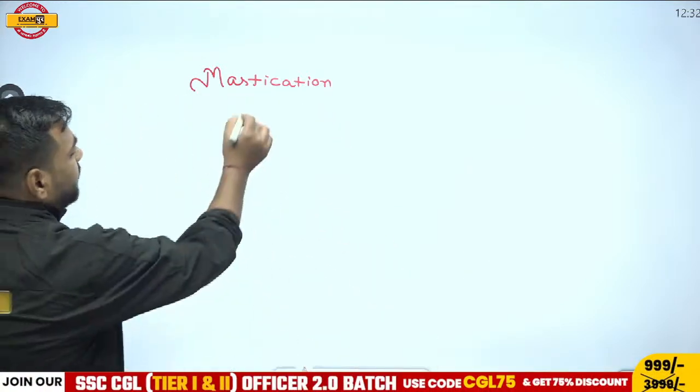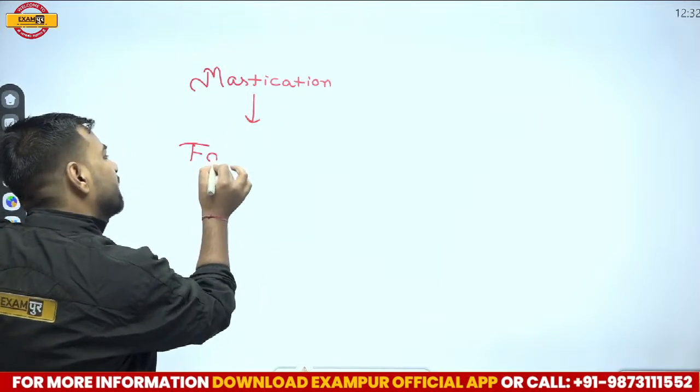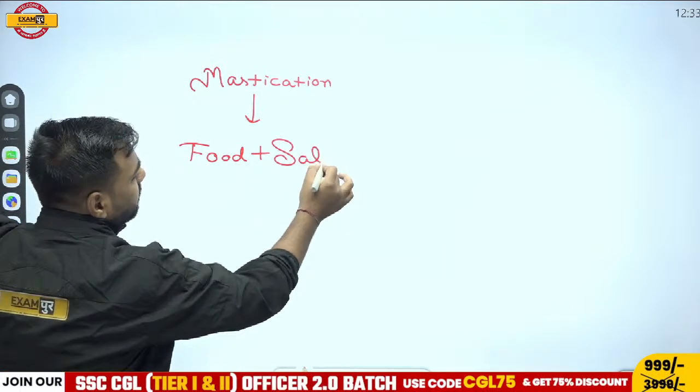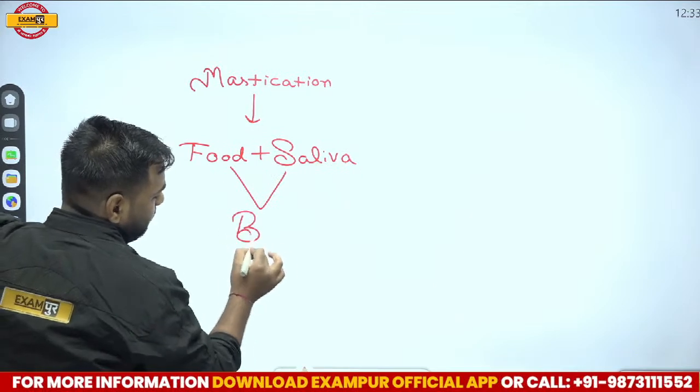Now what happens after the mastication of the food? There's the part of food that we have taken in, and when it is mixed with saliva, the mixture is known as bolus.